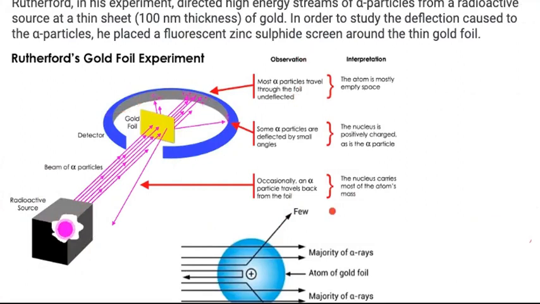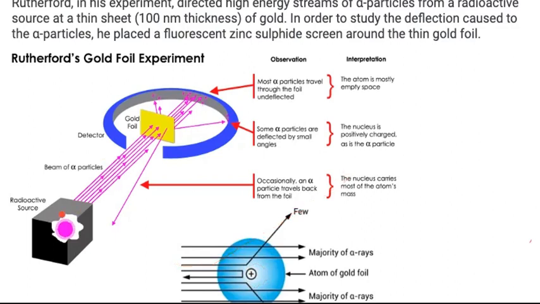What he observed, first, was that most of the rays went undisturbed or undeflected. He concluded that maybe most of the part of the atom is empty or hollow. Then he observed that some of the rays which are near the center are getting deflected by some angle. He concluded that it only happens when like charges come together, they repel each other. Like positive repels positive, negative repels negative. We already know this in physics. So he concluded that there must be something in the center which is positively charged, which is deflecting the alpha particles.